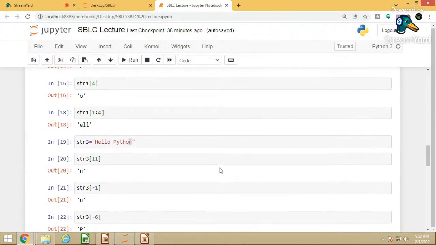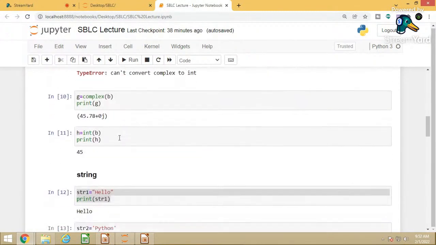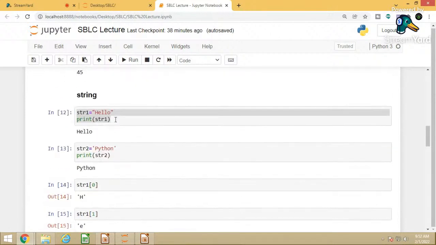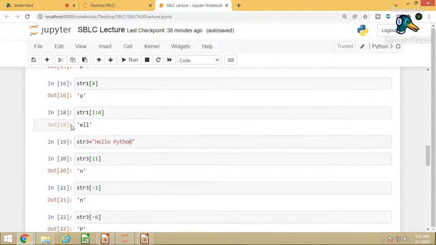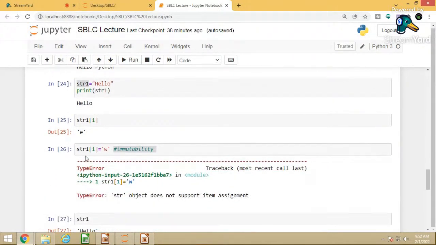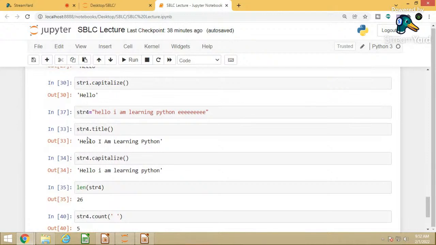So we have seen today what numbers are, what the different types of numbers are, and how to convert one data type or one integer into float, and float into complex. Then about strings, how to declare a string, how to access a single letter from the string, how to slice the string, how to get the value from reverse indexing. How a string is immutable, that we cannot assign a value into the string. And then there are different methods on the string like lower, upper, capitalize, title,